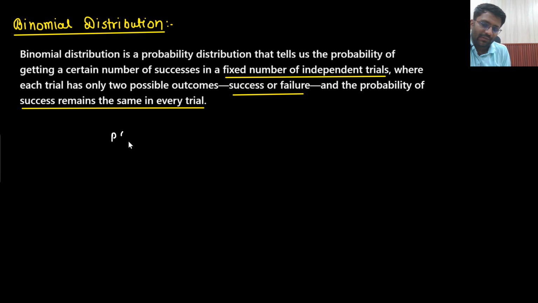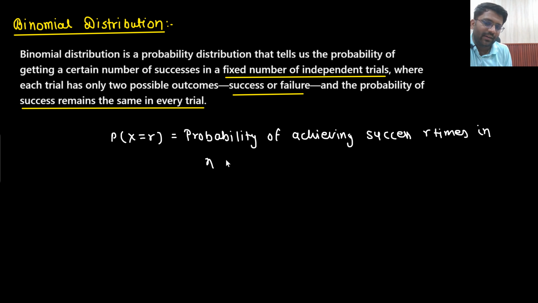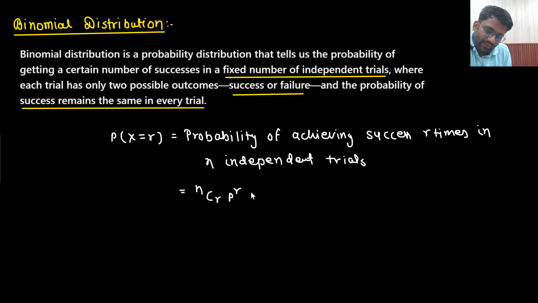So probability of X equals r. What does that mean? Probability of achieving success r times in n independent trials. That is given by nCr p^r q^(n-r). This is your probability of X being equal to r.